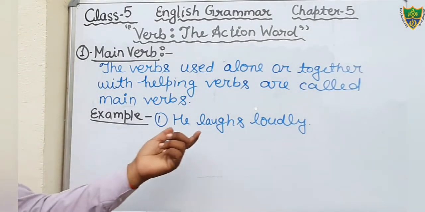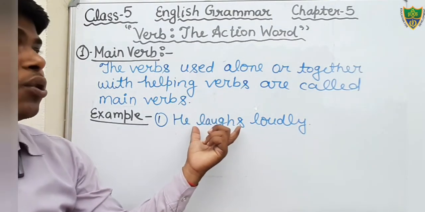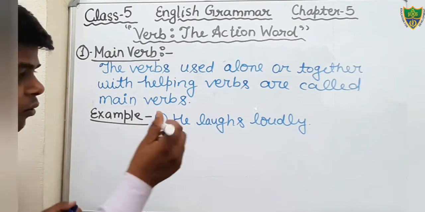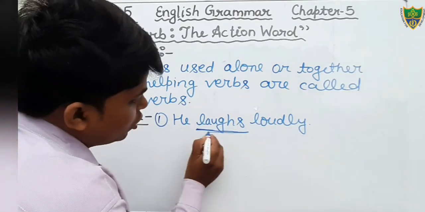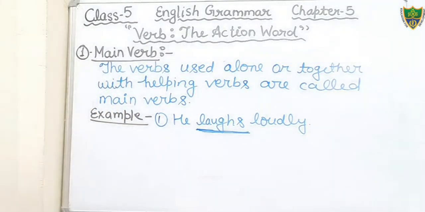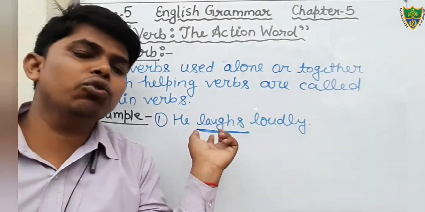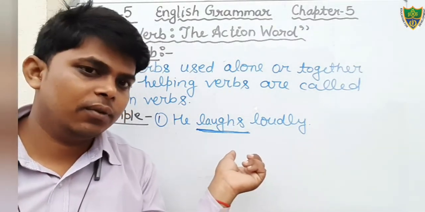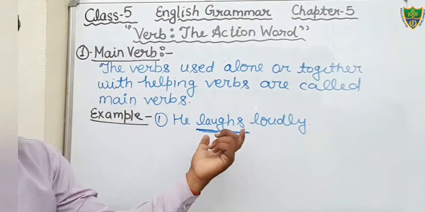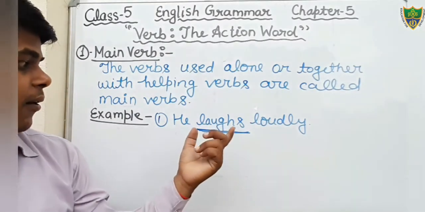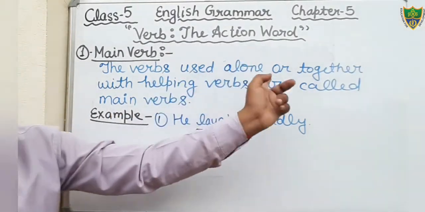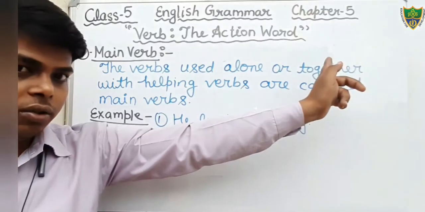The word laughs is the verb, that is main verb, and it is used alone. Here the main verb is used alone. There is no helping verb used. Main verb is that which is used alone or together with a helping verb.